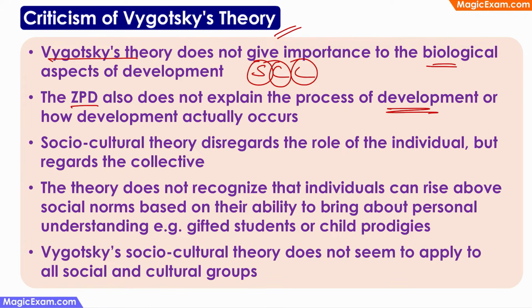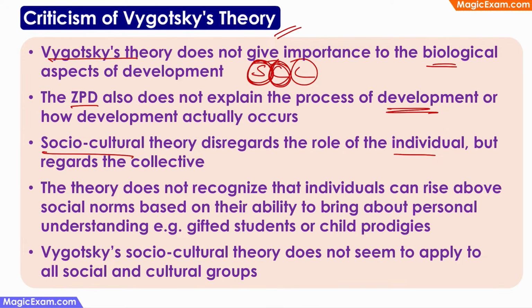And the socio-cultural theory disregards the role of the individual, but regards the collective. Because Vygotsky constantly talks about social and cultural aspects of learning. Where does the individual come in? Because even without too much of a social or cultural input, an individual is still capable of learning some things. But Vygotsky's theory does not focus on that because he's constantly looking at the social and the cultural aspects only.